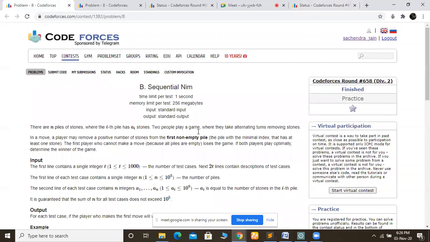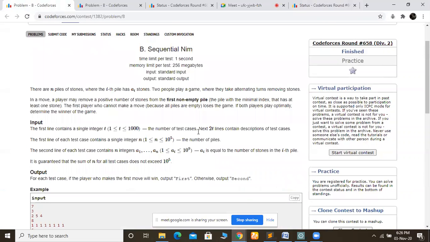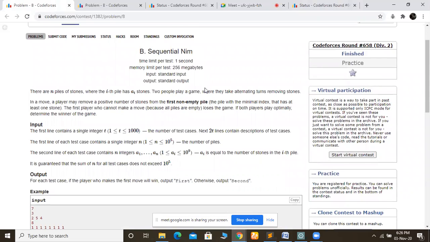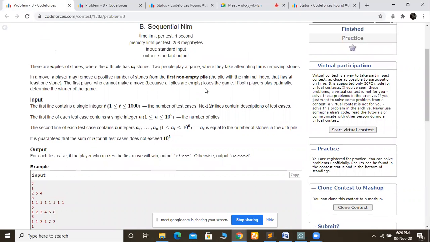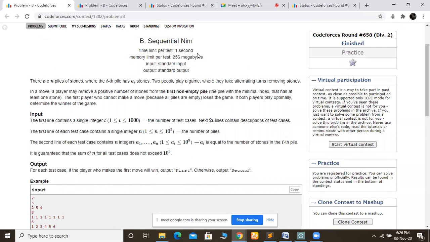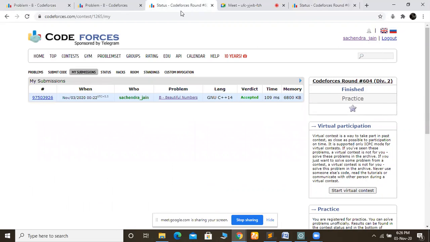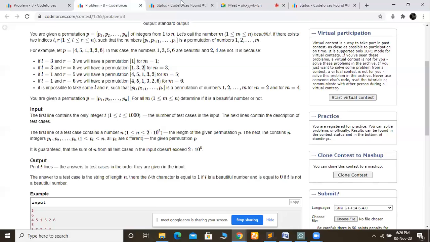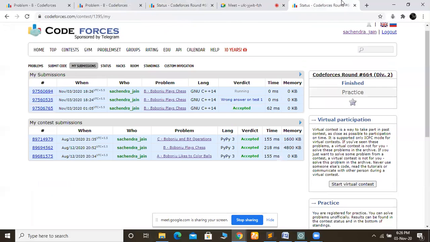So it is sequential NIM. It is a game based question. You will get to know that if you traverse one or two or three contests from division 2, you will get a game question. Okay, this is previous. Where is that summation? It's still running. I think there is a network problem also, so it is not running properly. After that, sometime we will see it.